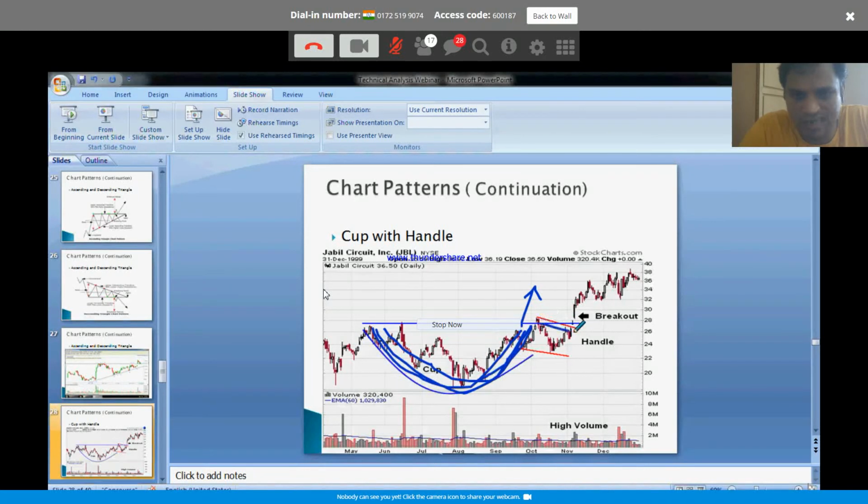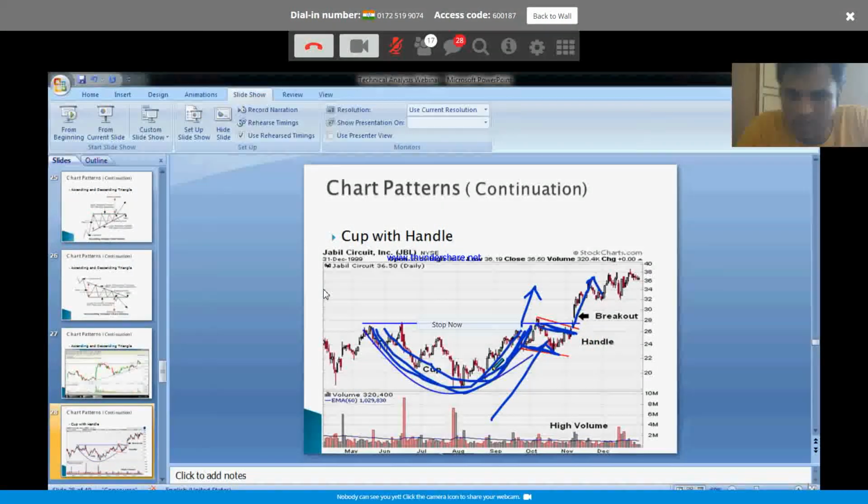It's kind of like a flag formation. A handle will be formed. So it consolidates here. What is happening here? Basically, after this move up all the way from down, it is consolidating at the higher point till it gathers enough energy, eventually breakout. Looks similar to the cup and handle. So the formation is called a cup and handle.